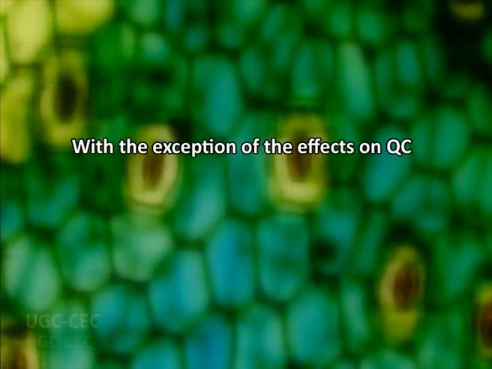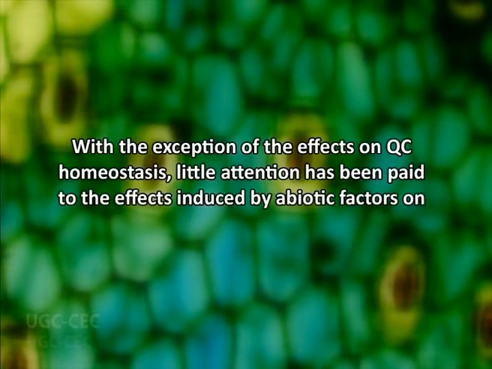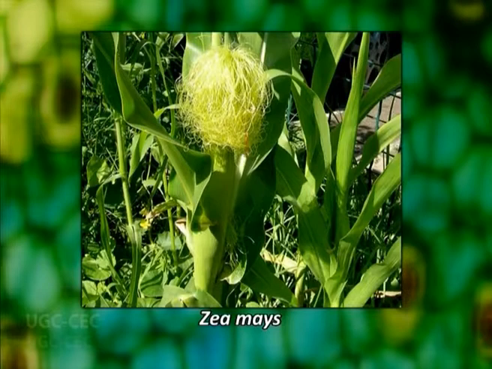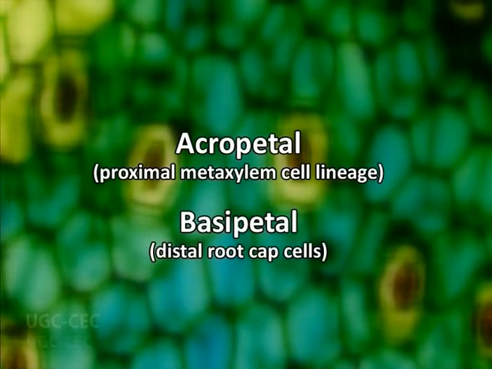However, with the exception of the effects on QC homeostasis, little attention has been paid to the effects induced by abiotic factors on RAM pattern as a whole. Nevertheless, some data exists showing that exposure of Zea mays seedlings to a continuous electromagnetic field induced a stimulation in the rate of root elongation and resulted in a significant increase in cell expansion in both acropetal and basipetal directions.